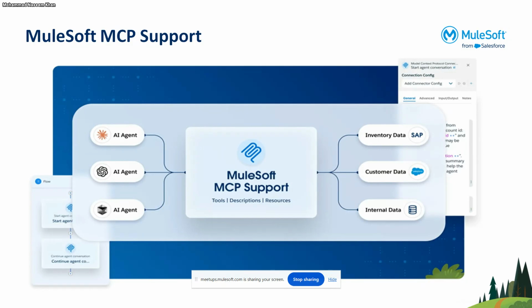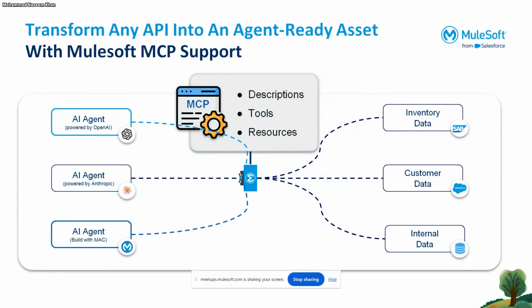This is the architecture MuleSoft has provided. On the left-hand side, we can connect various agents to MuleSoft MCP connectors, and that will further connect to our downstream APIs or data sources, whatever we have in the downstream systems. This MCP operates through a server architecture.